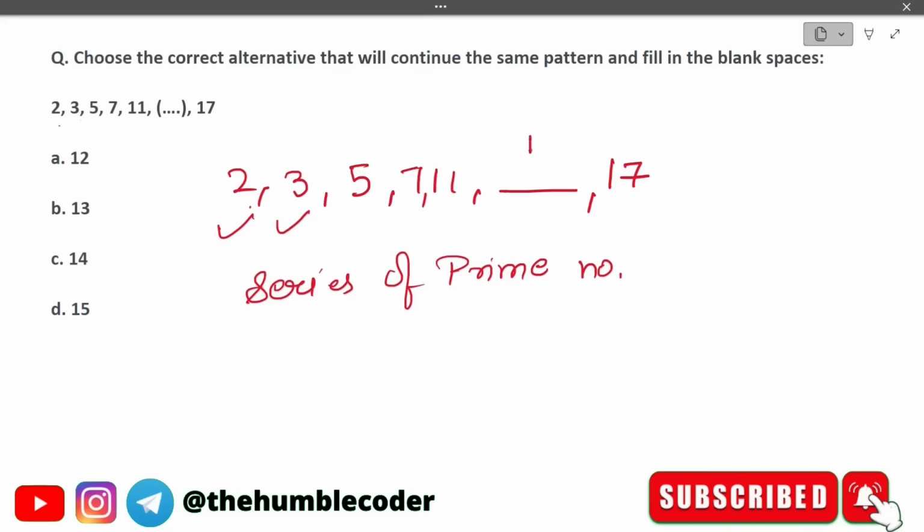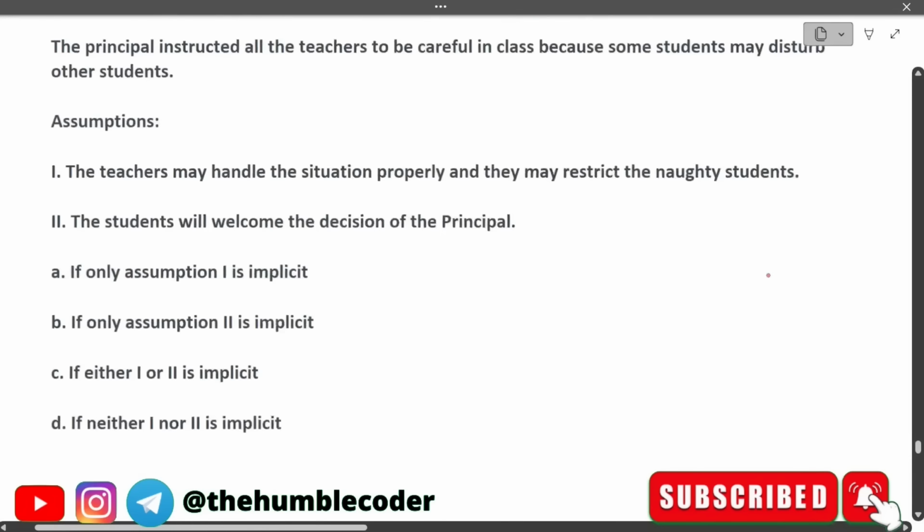So that is 13. We know 13 is a prime number, and in this series 13 is the correct one which is coming. So the missing number here was 13. The correct answer in this case is going to be option B, which is 13. Okay, moving on to the next one.